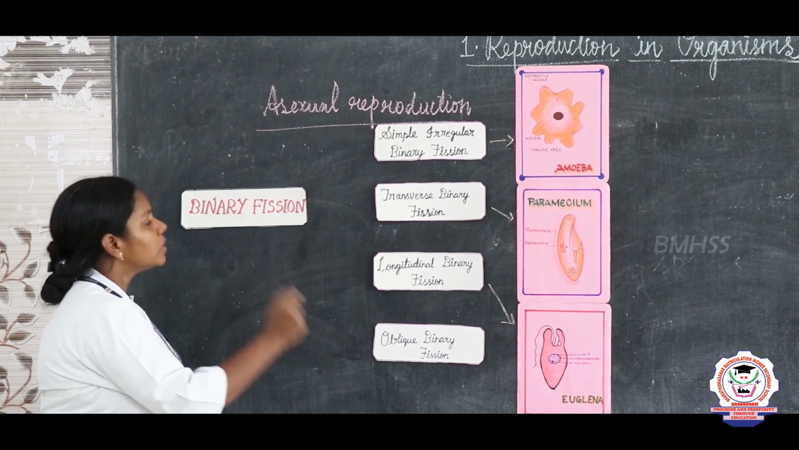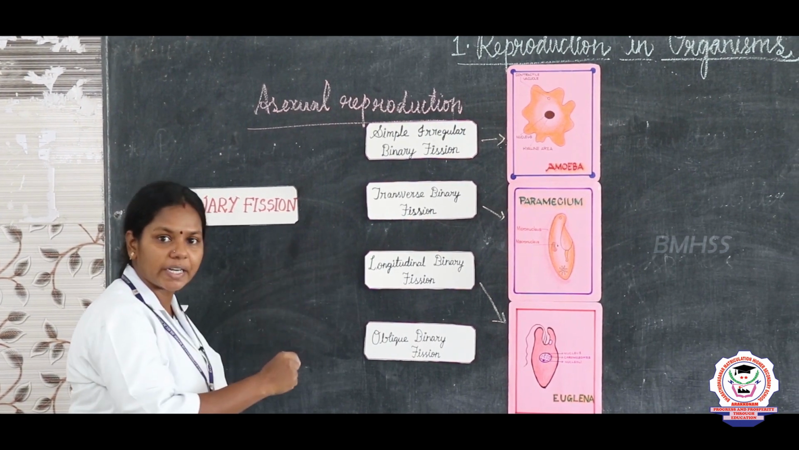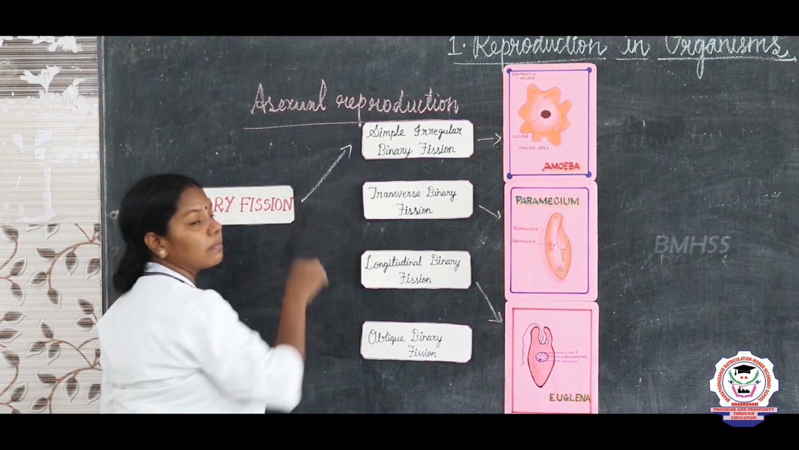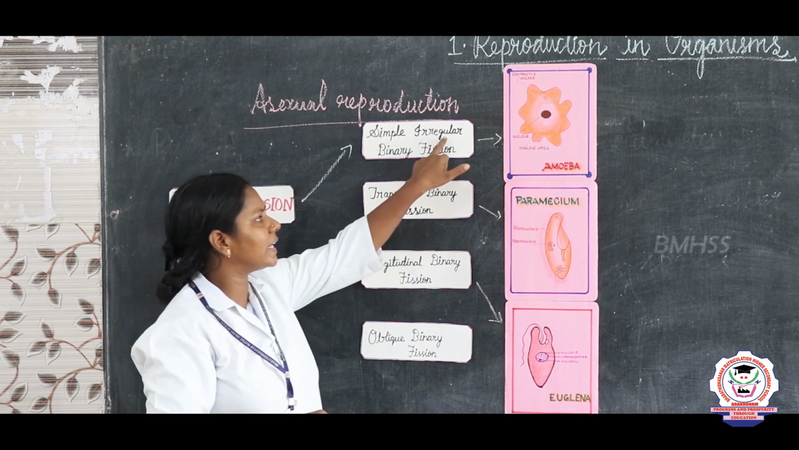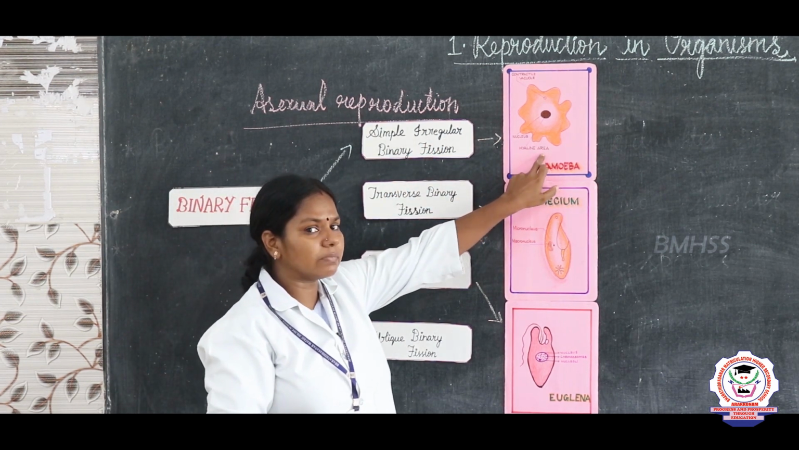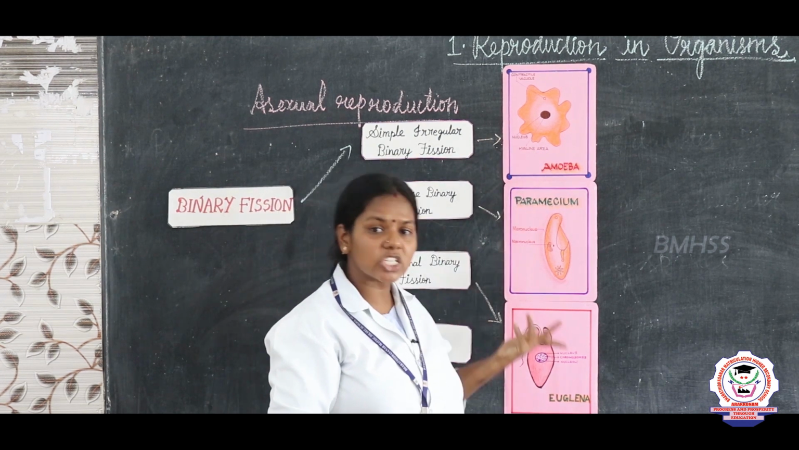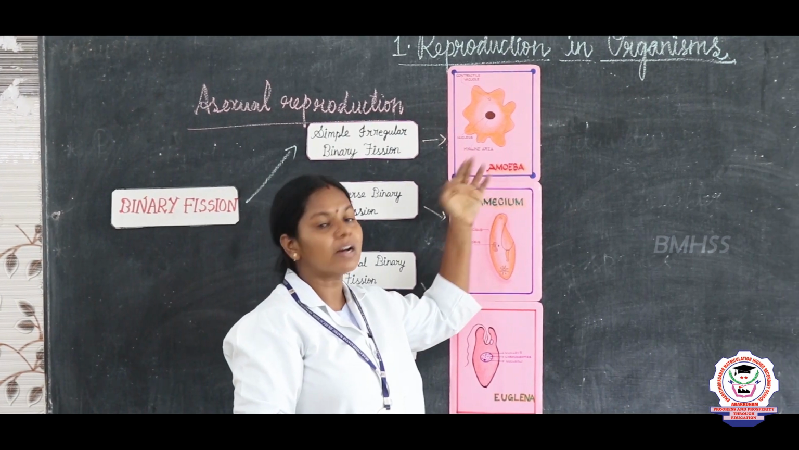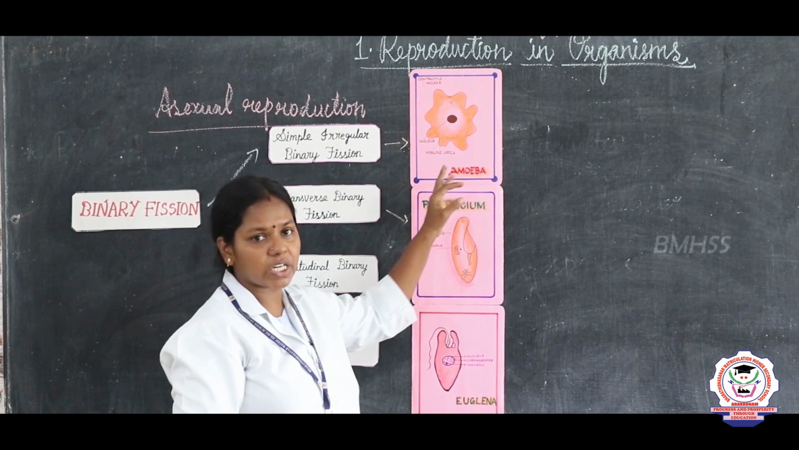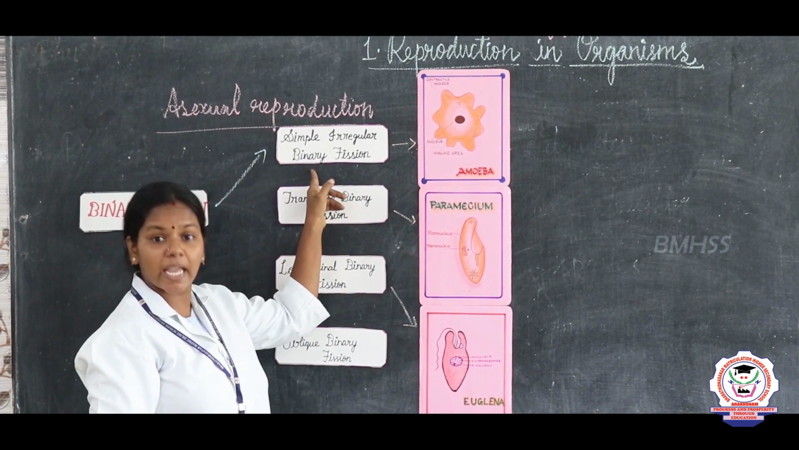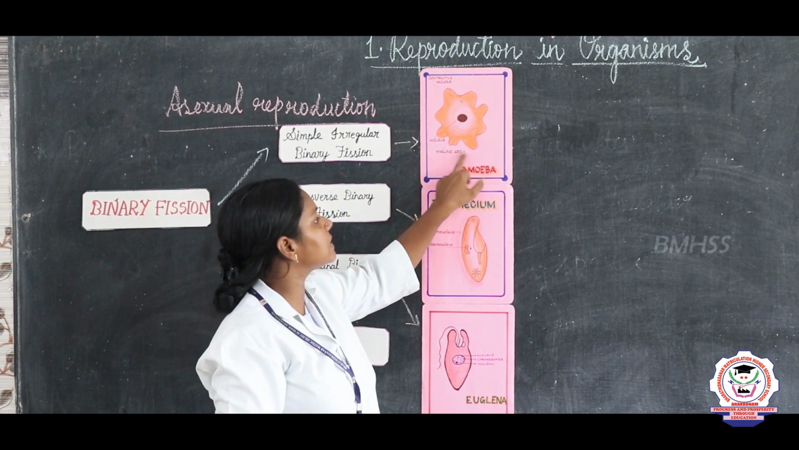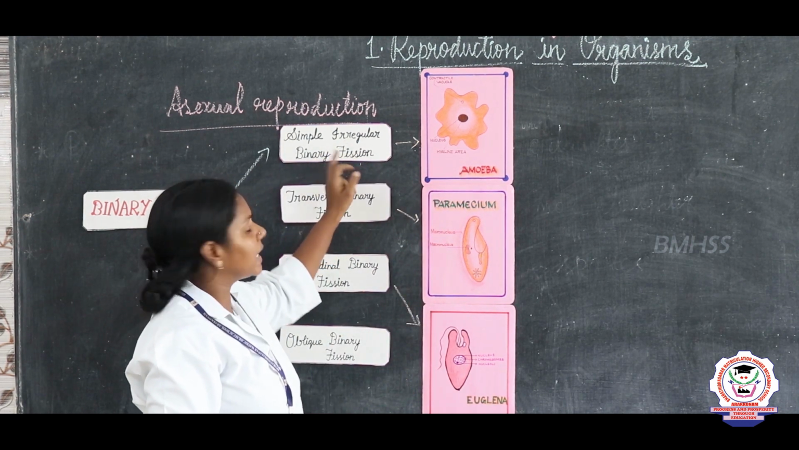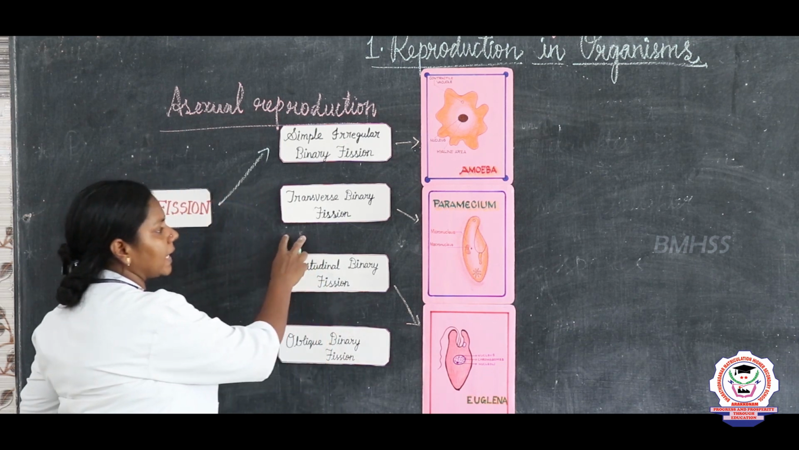Bi means two. This binary fission is again divided into four main types. Listen, the first type is simple irregular binary fission. What do you mean by irregular? Can you see what this organism is? This is an amoeba. What is the shape of the amoeba? Irregular in shape. Can we say it is spherical or square? No, so it is irregular in shape. So if binary fission takes place in irregular organisms like amoeba, we call it irregular binary fission.